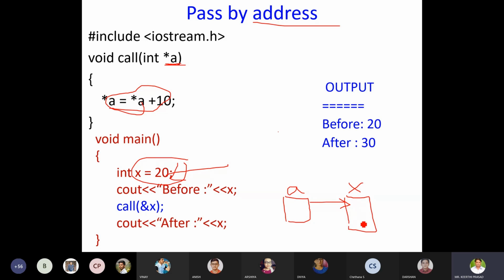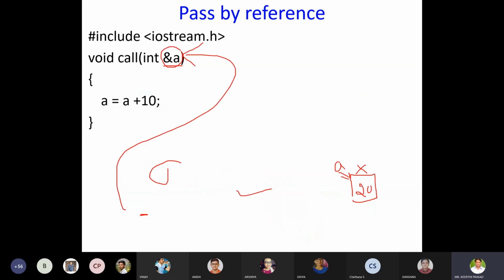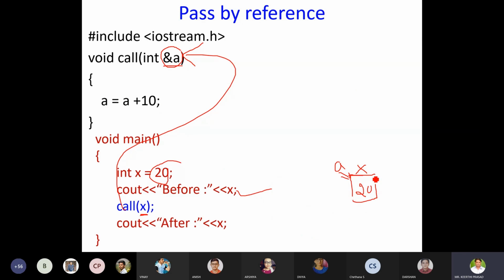To access the value of x through a pointer, we have two different memories. This is a separate memory. This is a separate memory. Whereas in the case of pass by reference, we do not have two separate memory locations. We have only one variable called x, only one memory location. For the same object, we have created a reference variable. A reference variable is nothing but an alias name. We are creating an alias name for this location. This location can be called either with the name x or with the name a.